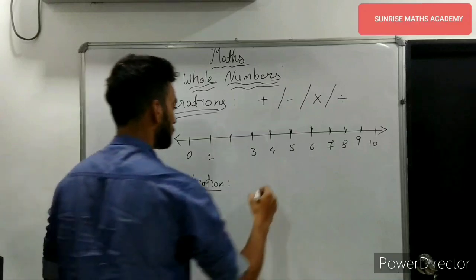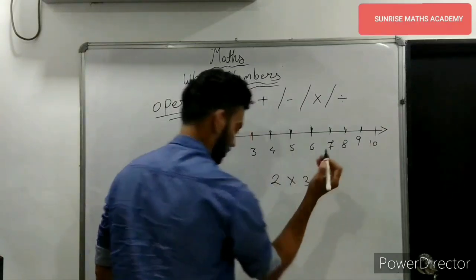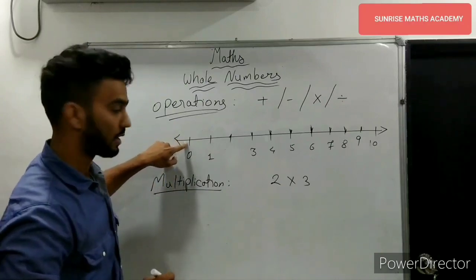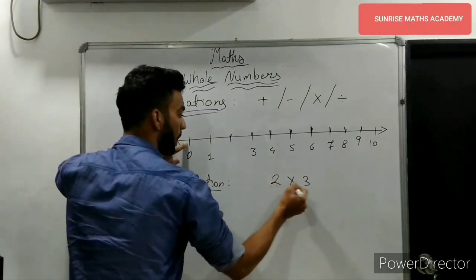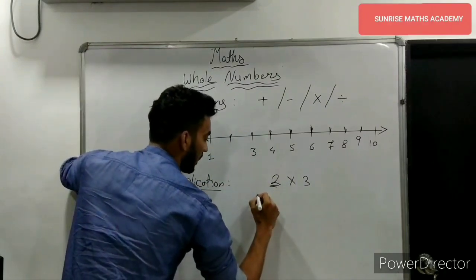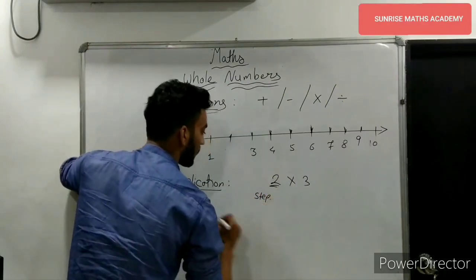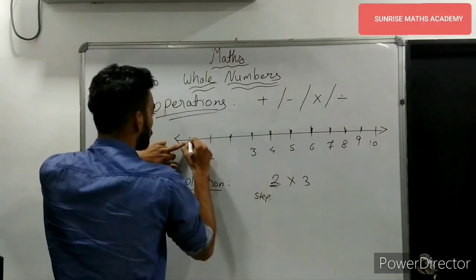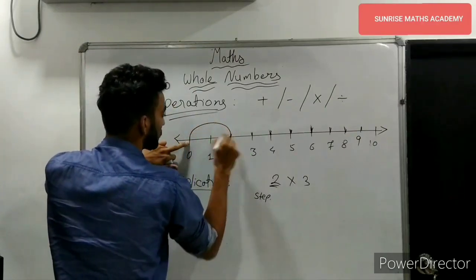But in multiplication, you have to start from 0, and here it is given 2 into 3. So this is your step, that is, how big your step is. Your step is 2 numbers. So that is your first step.